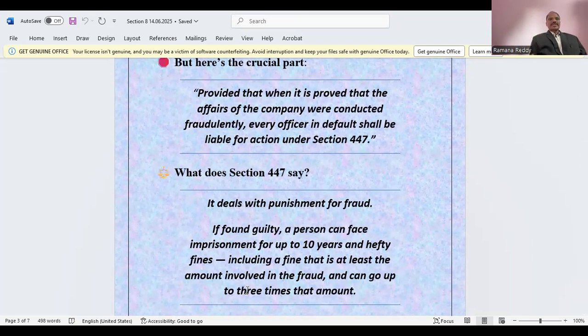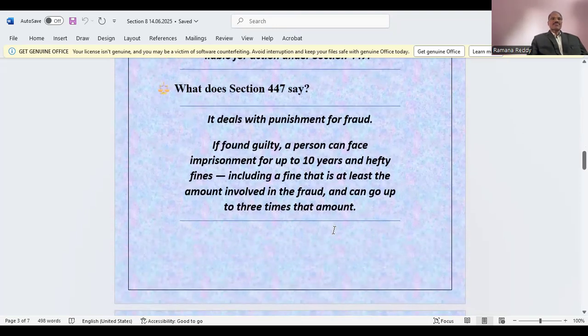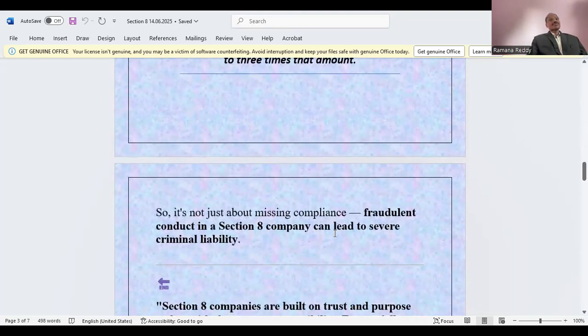If found guilty, a person can face imprisonment for up to 10 years and hefty fines, including a fine that is at least the amount involved in the fraud and can go up to 3 times that amount. This is what Section 447 says. After my presentation, I will take you to the MCA website and Section 447.